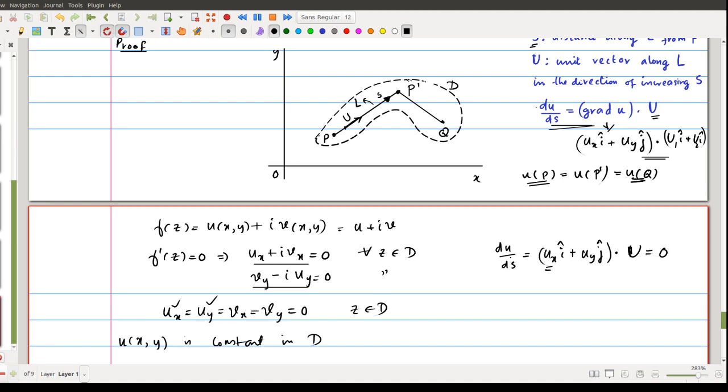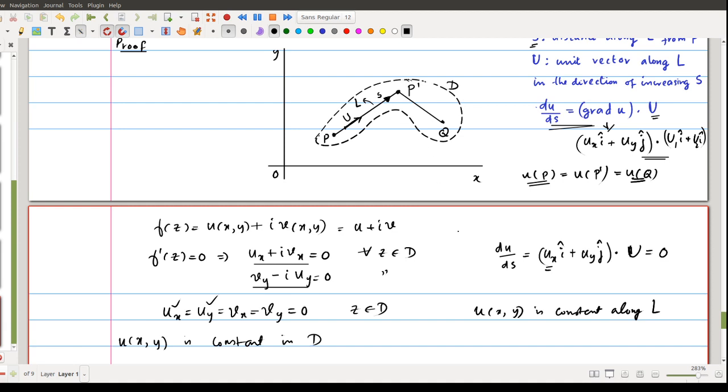That means the rate of change of u along s, or with respect to s, is 0. That means as we move from P along this direction, the rate of change of u is 0. That means u of x, y is constant along L.